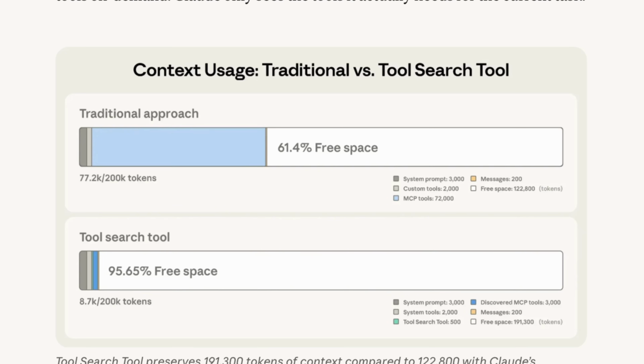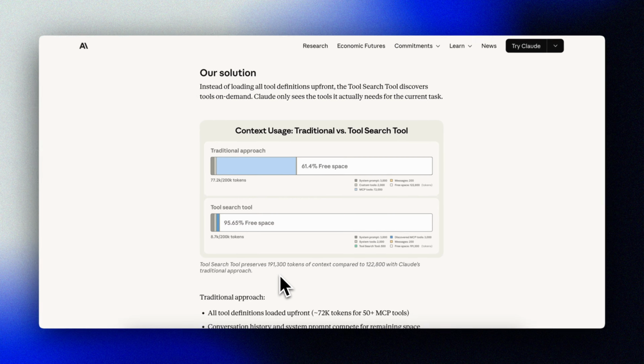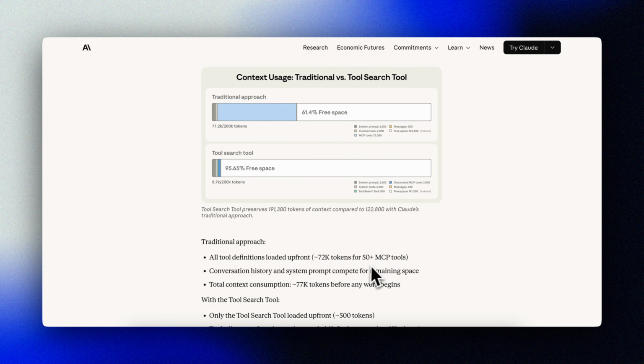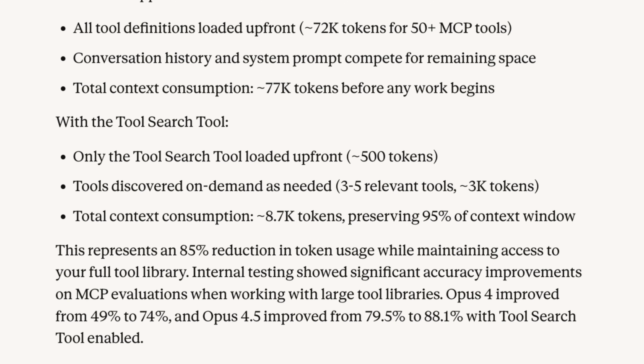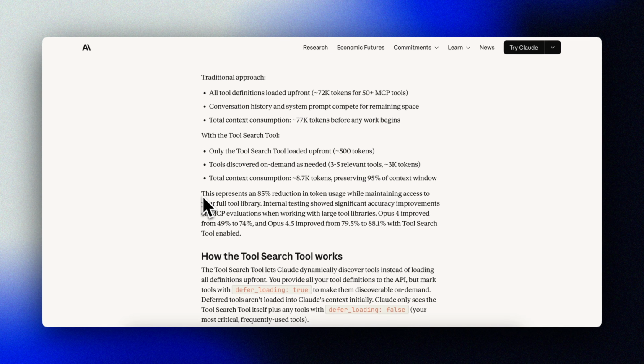We did a whole video on skills over here. So with the traditional approach, all your MCP tools are loaded upfront. Let's say 70,000 tokens for 50 or so tools. With the new tool search tool, we only load the tool itself plus 3 to 5 most relevant tools that we use. About 8,700 tokens in total. That's an 85% reduction in token usage while maintaining full access to your entire tool library. You have to admit, that's simple, yet absolutely brilliant.